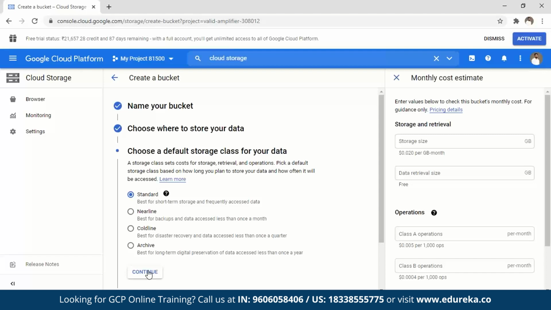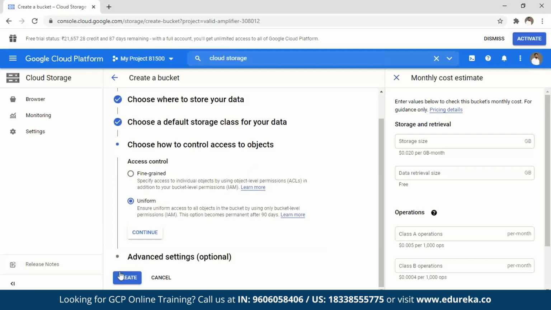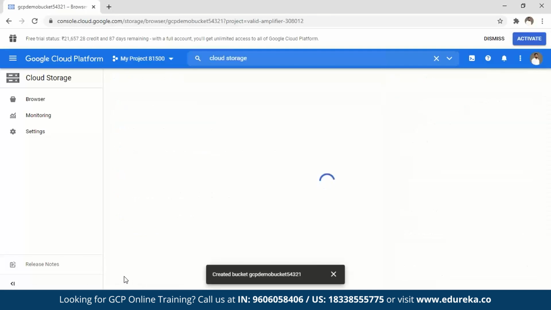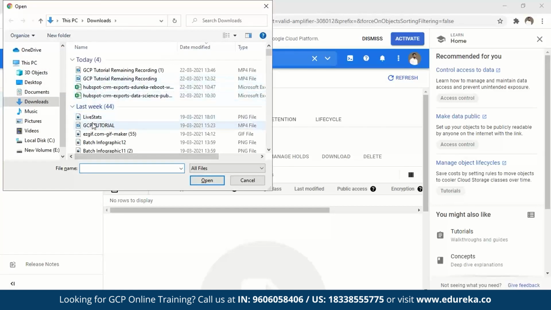Okay, I hope that is clear to you. Let's continue with the standard one because this is a very minor demo that we are creating. What kind of access you want, fine grained or otherwise, let's not get into details of that. It's not important. Let's just create a bucket. And just like that, I'm sure a bucket would be ready. You see, within a minute, not even a minute, within a click you have the bucket with you. It says upload file. I'm just going to go ahead and say live stats and I'm going to open that bucket.